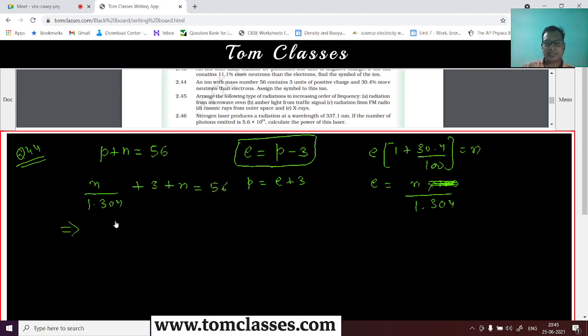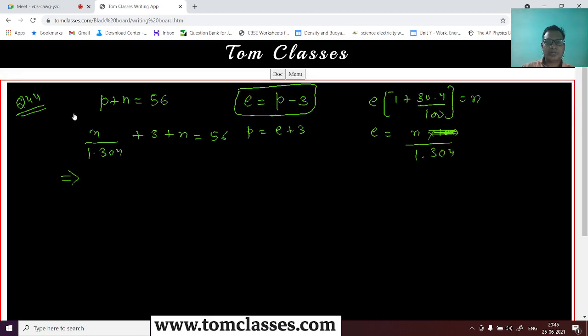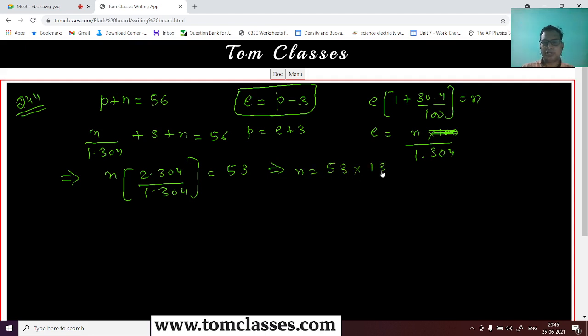So n plus 2.304 upon 1.304 has to be equal to 53. So n has to be 53 multiplied with 1.304 divided by 2.304, right? So how many neutrons has it got? Can you compute now?